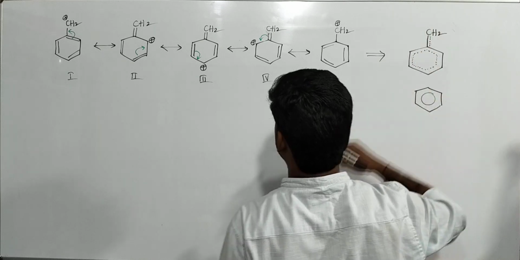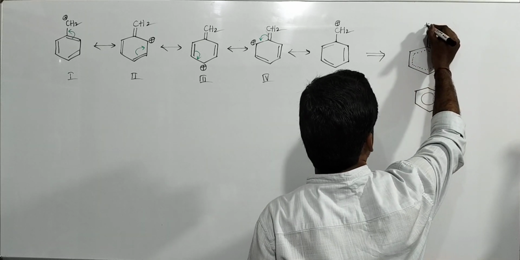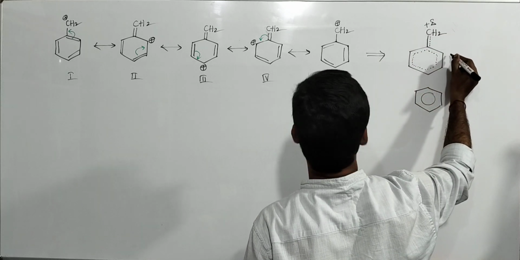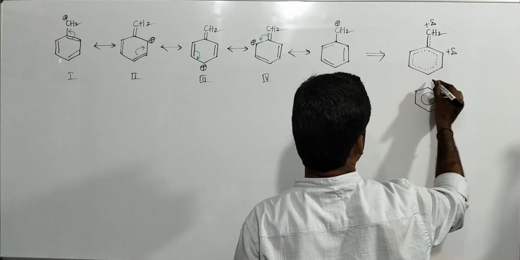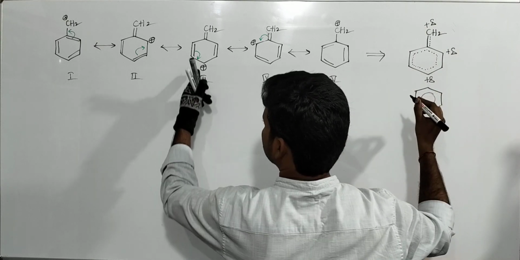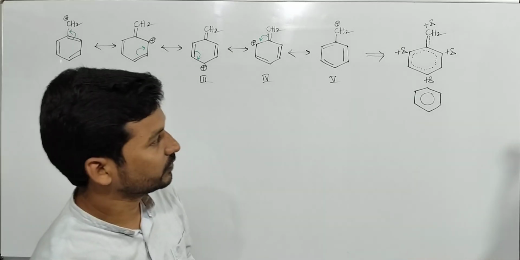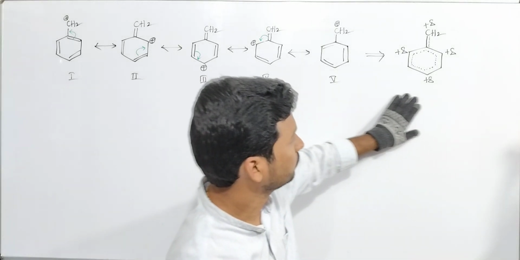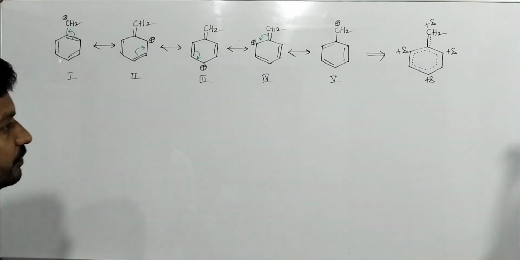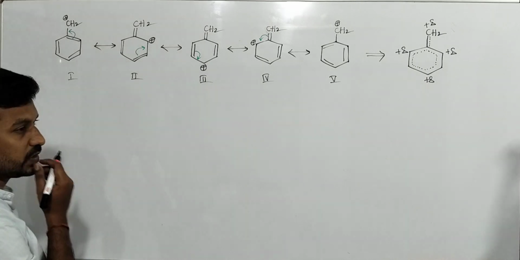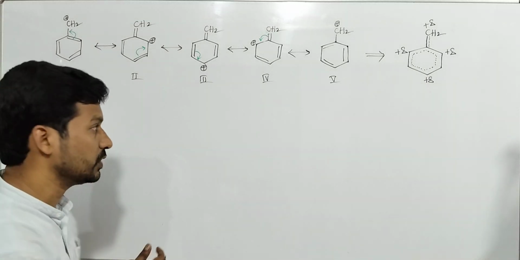Sometimes a positive charge appears here, sometimes here, sometimes at this position, sometimes at this position, sometimes at this position. Resonance hybrid.